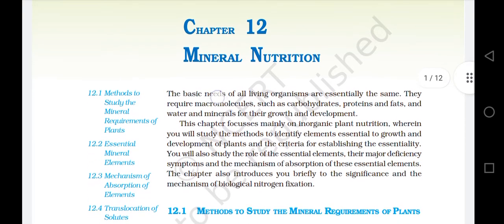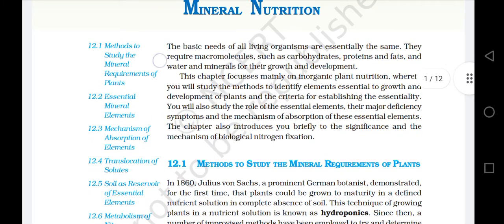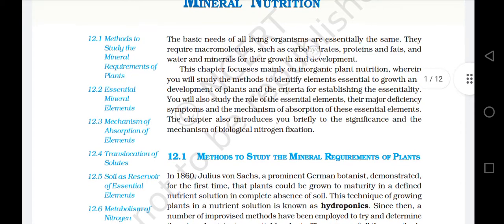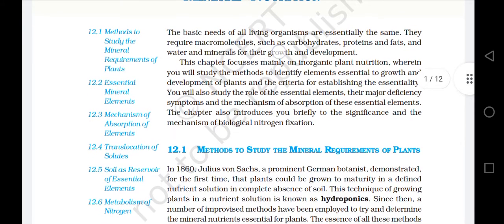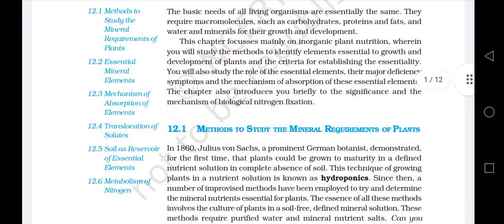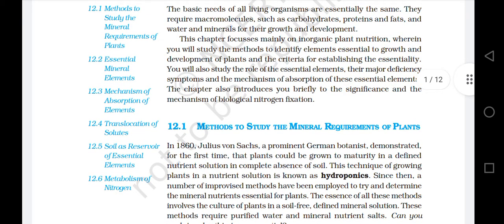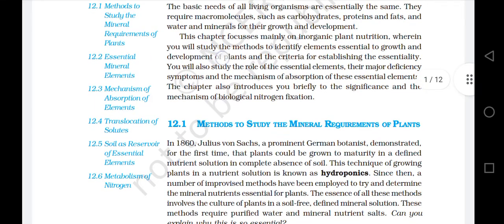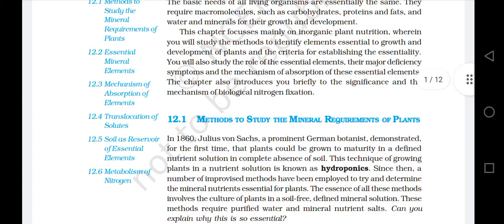The basic needs of all living organisms are essentially the same. They require macromolecules such as carbohydrates, proteins, and fats, and water and minerals for their growth and development. This chapter focuses mainly on inorganic plant nutrition, wherein you will study the method to identify elements essential to growth and development of plants and the criteria for establishing the essentiality.